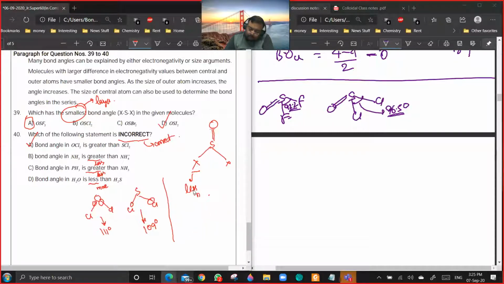The more electronegative substituent will take the orbital of higher p character. So it should be occupying less bond angle.